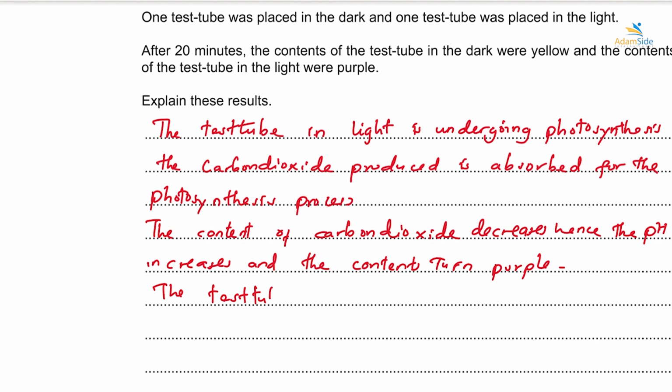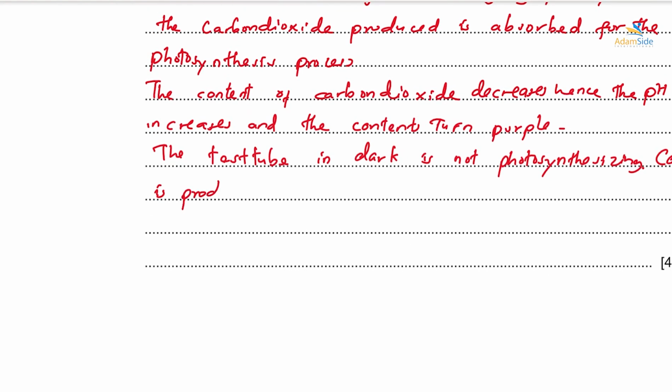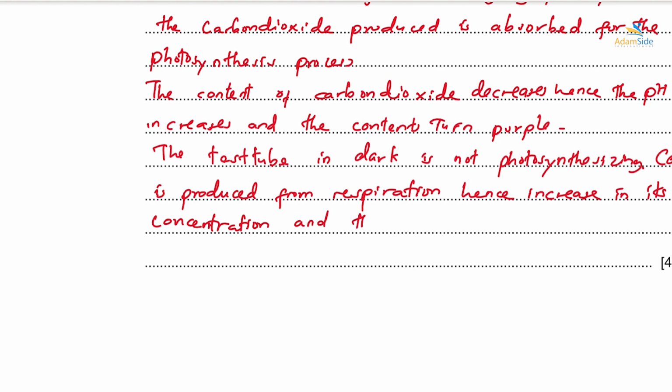the test tube in dark is not photosynthesizing. All right, carbon dioxide is produced from respiration, hence increase in its concentration, and the contents turn yellow.